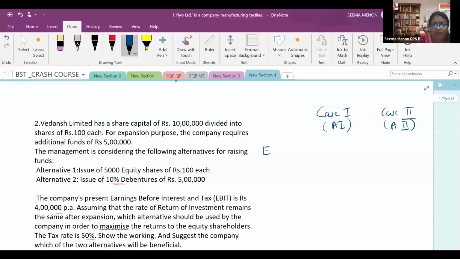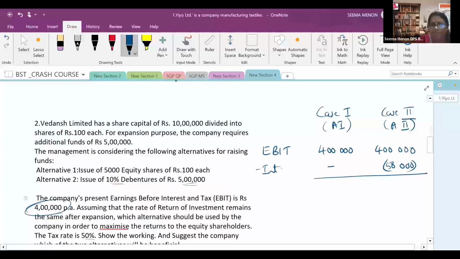Coming to the EBIT, it is given as 4 lakh rupees. Alternative 1 was the issue of shares, so there is nothing to subtract as interest. But in the second case, they have taken 5 lakh rupees, and 10% of that is 50,000 as interest. Subtract that interest, and you get earning before tax. Here there is no change, 4 lakh itself, and here it will become 3,50,000.